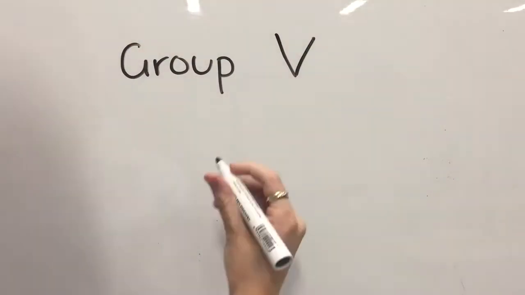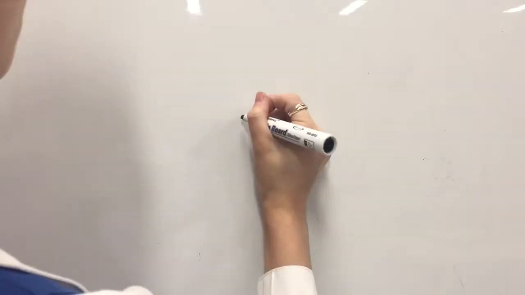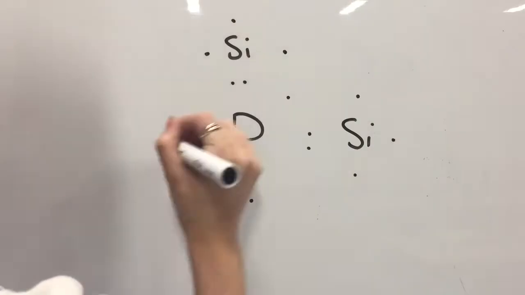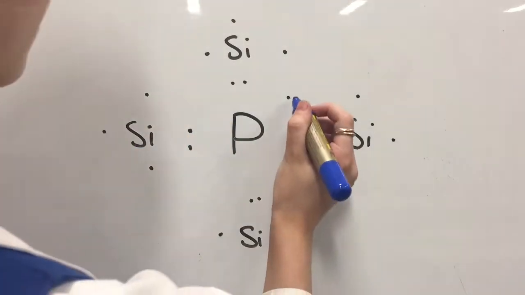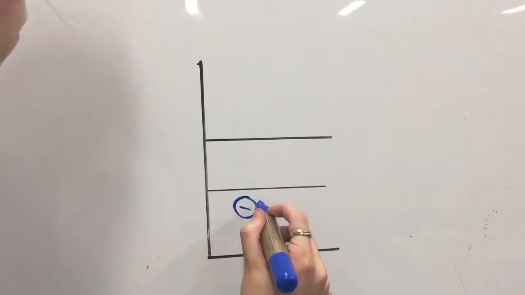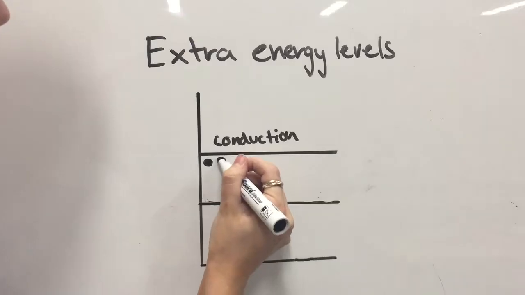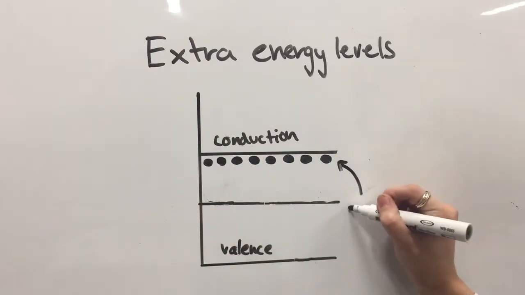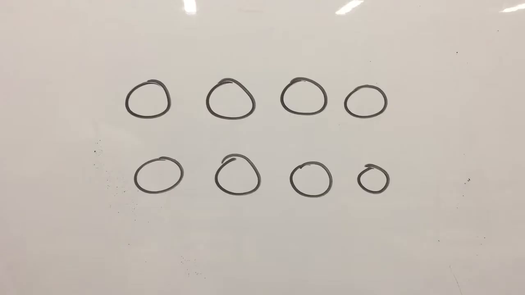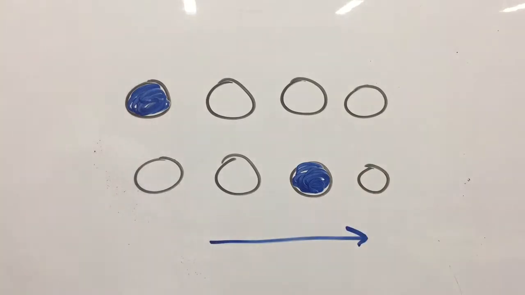N-type semiconductors are formed when a group 5 atom such as phosphorus is added to silicon. Again, considering that silicon can make 4 covalent bonds, as phosphorus has 5 valence electrons, when the covalent bonds are formed there will be 1 extra electron. There are now extra electrons in the conduction band without the need for them to jump up from the valence band. A small new energy level is created, known as a donor level, as there are now extra electrons which can easily move into a hole. When a voltage is applied, conduction occurs more easily as there are more electrons able to conduct electricity.